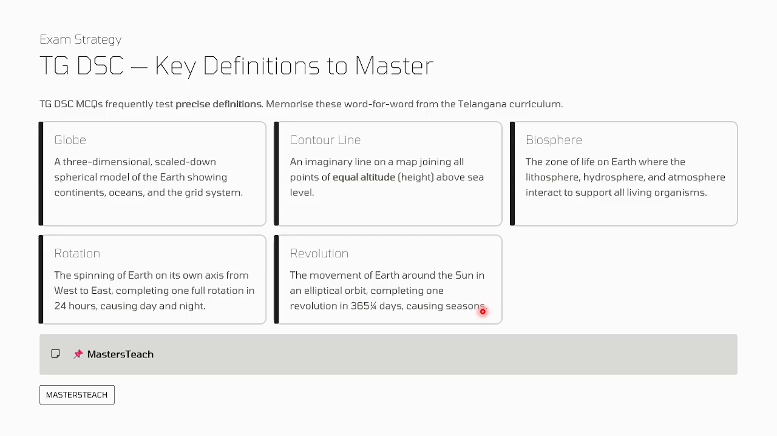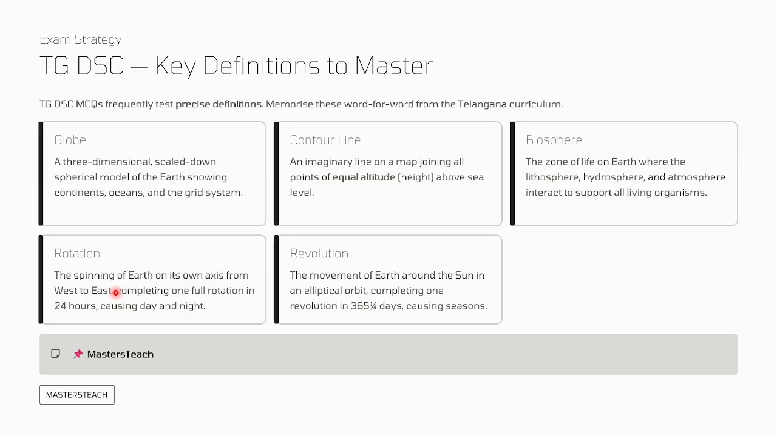Then what we have learned: in MCQs most of the time they ask about the globe. It is a three-dimensional, scaled down spherical model of the Earth showing the continents, oceans, and grid system. Then contour lines: a contour line is an imaginary line on a map joining all the points of equal altitude, height above sea level. Then biosphere. Biosphere means the zone of life on Earth where the lithosphere, hydrosphere, and atmosphere interact to support all the organisms.